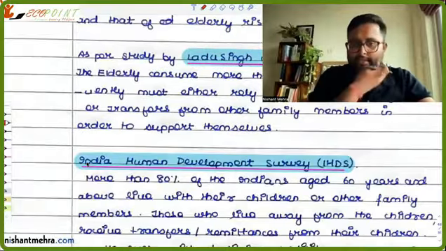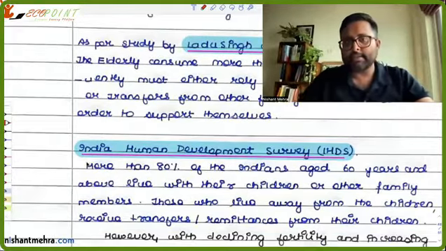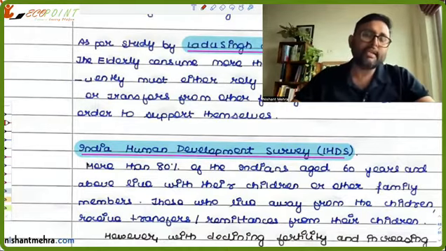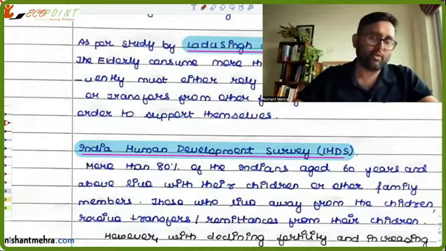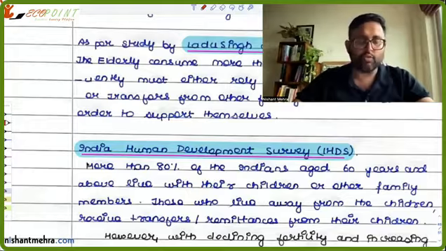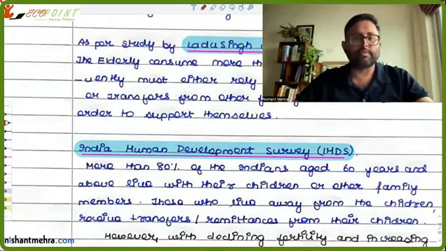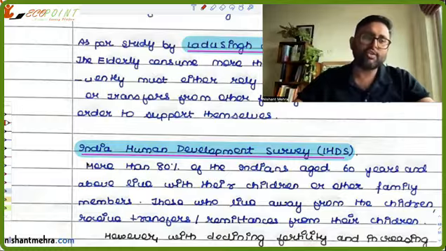Then there is another study by IHDS, the India Human Development Survey. They say that more than 80% of the Indians who are aged above 60 years are living with their children or other family members. When they're living with their children and other family members, it means that they're dependent upon them.